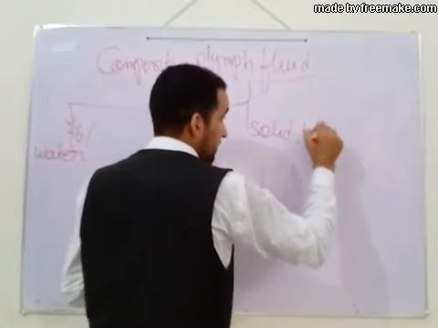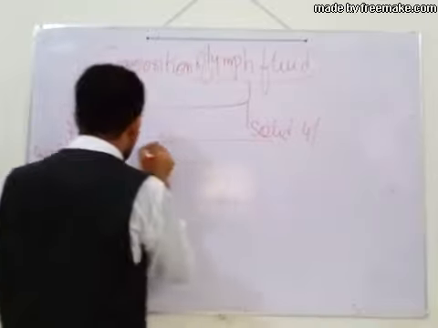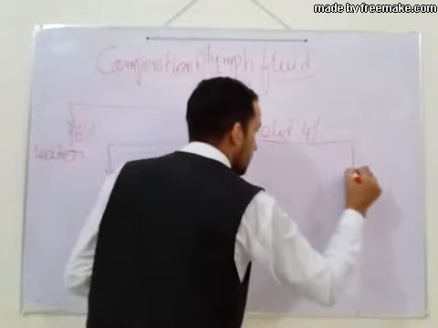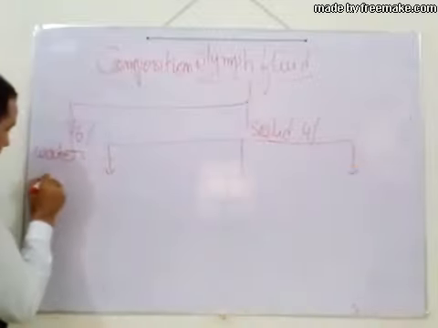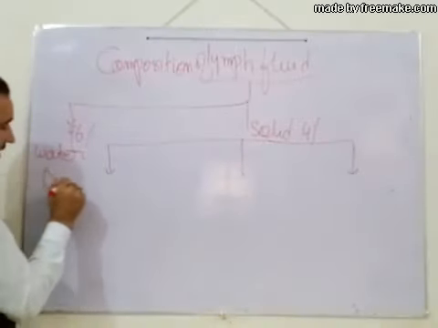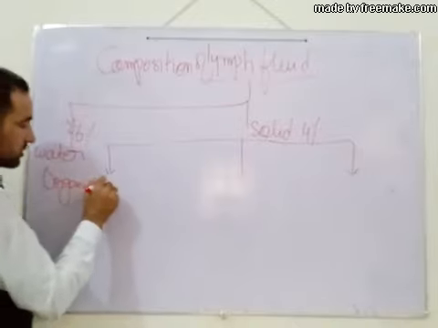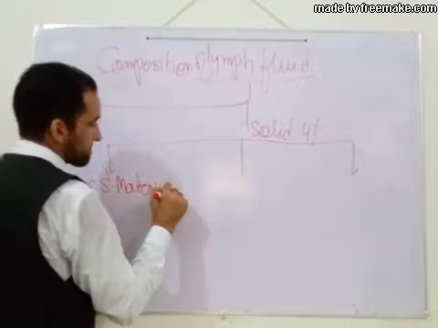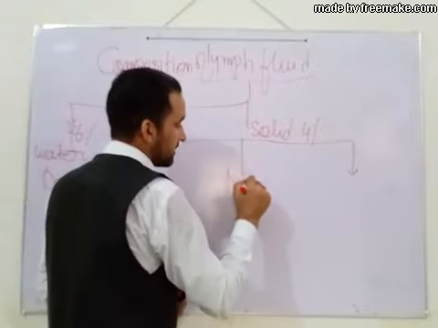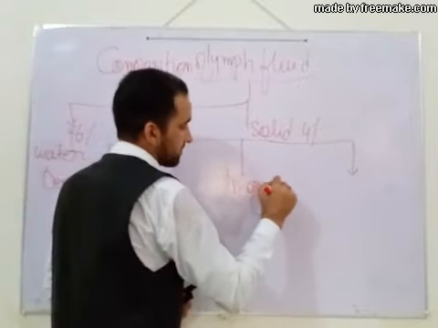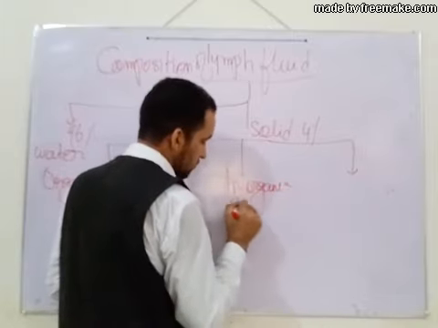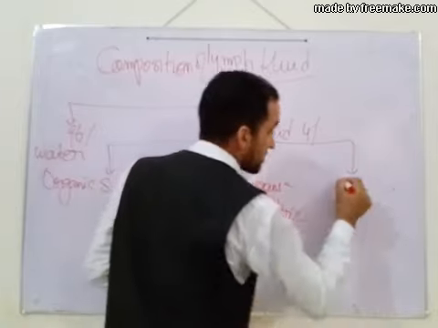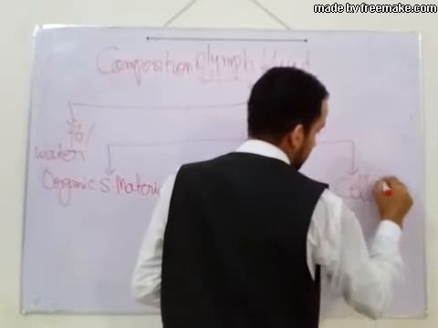In the solid material we further classify three main components: organic solid material, inorganic solid material, and cellular components.